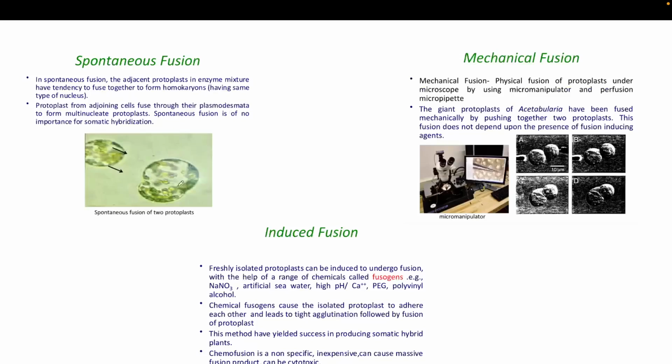In case of spontaneous fusion, there are more chances of homokaryon production, because two cells of the same species have the capability to fuse together. Okay, so this type of fusion is called spontaneous fusion. Here you don't have any kind of control, meaning you can't do any manipulation, because it is happening spontaneously. This protoplast is fused through plasmodesmata. Firstly, through plasmodesmata they adhere to each other, and then they fuse.